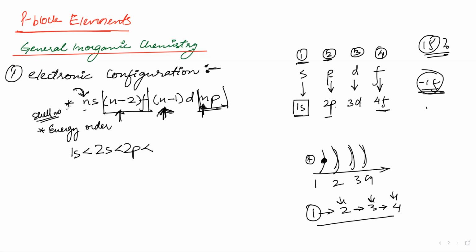Now 2 is clear, so this will be 3. We will start putting 3 here. If I put 3 here, s will be 3s. After that, if I put 3 here, f will be 1f. Does 1f exist? No. If I put 2 here, what will be d? 1d. Does 1d exist? No.